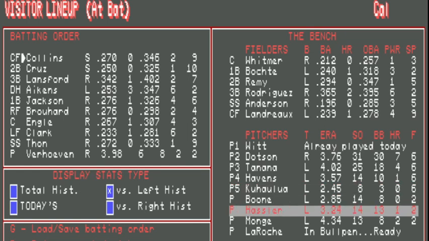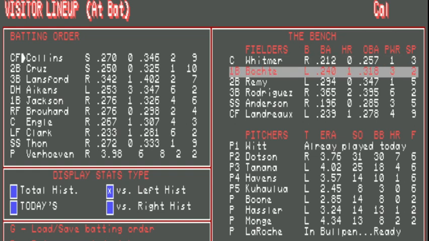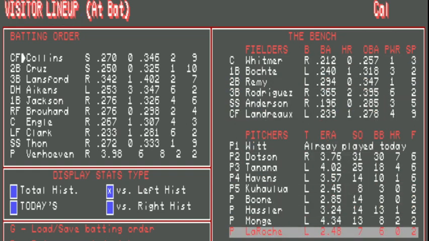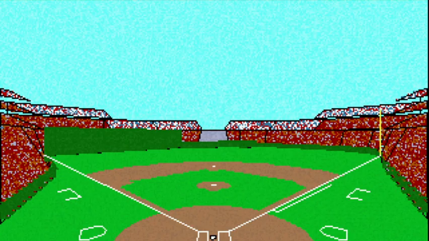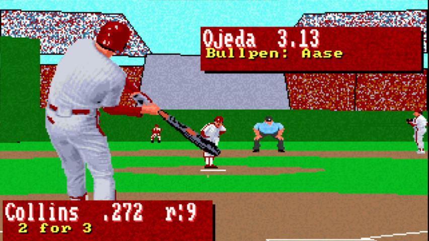So who's Cooper's due up for them. Sit him down. All right, Collins 2 for 3.